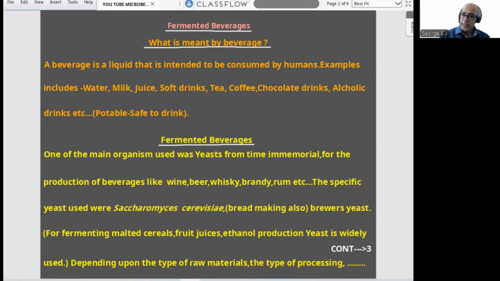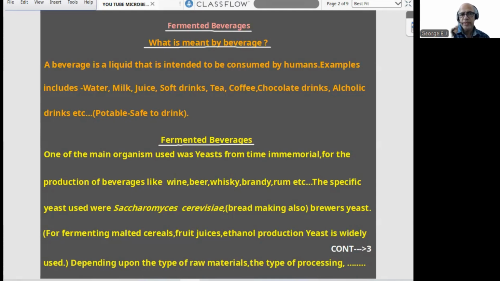Fermentation is an ancient procedure. Whether they knew the science or not, they were doing this. One of the main organisms used, from time immemorial, for the production of beverages like wine, beer, whiskey, brandy, rum, etc., is yeast.